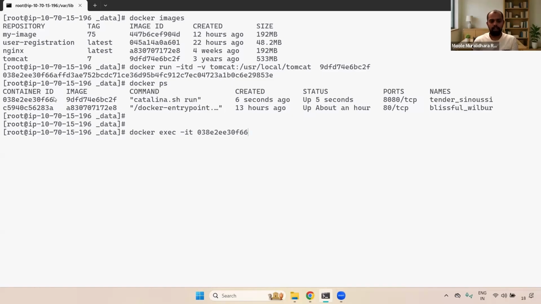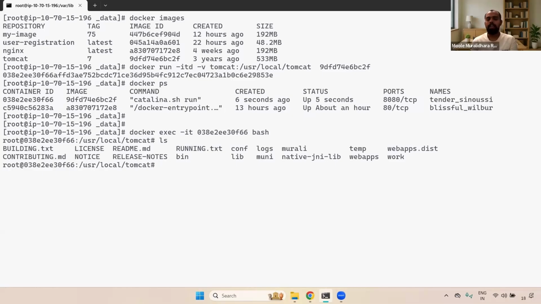Okay. And then I'm giving that dash. If you see here, I'm in the user local Tomcat only. Now here you can give the ls command, and here you can see that Murli and Muni file is available. The reason is we mounted the existing volume, where we have data. That's why it is mounted. Understand, right? This is the major use of Docker volume.